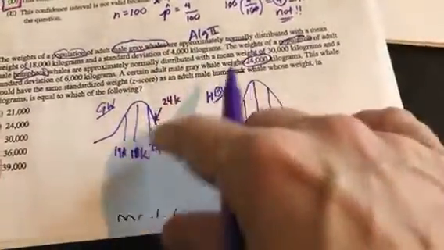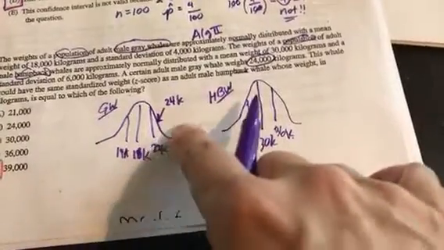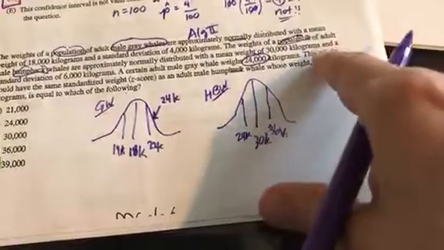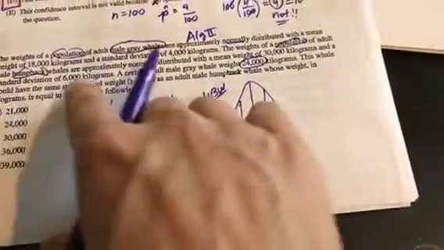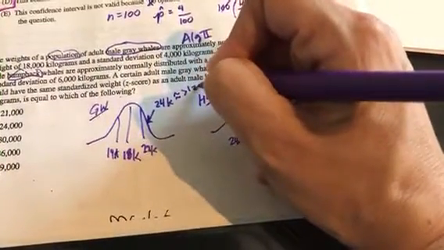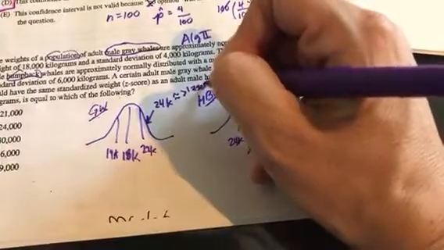That's a pretty hefty gray whale, right? Because he's more than one standard deviation above the mean. And then they've asked me, this whale would have the same standardized z-score. So I know that this z-score is something greater than one, right?